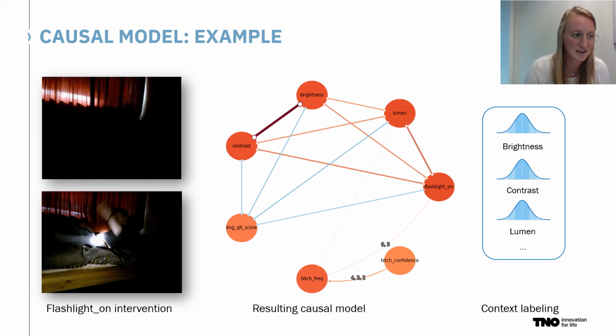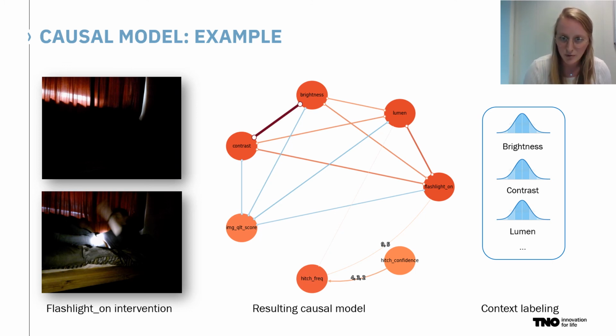We also see on the right of this image that the flashlight intervention is positively correlated with lumen, brightness, and contrast, and inversely with image quality. This is also what we expect to see from experience. Finally, we also see that the flashlight intervention is positively correlated to the image detection rate, although no causal relation is found with the confidence of these detections.